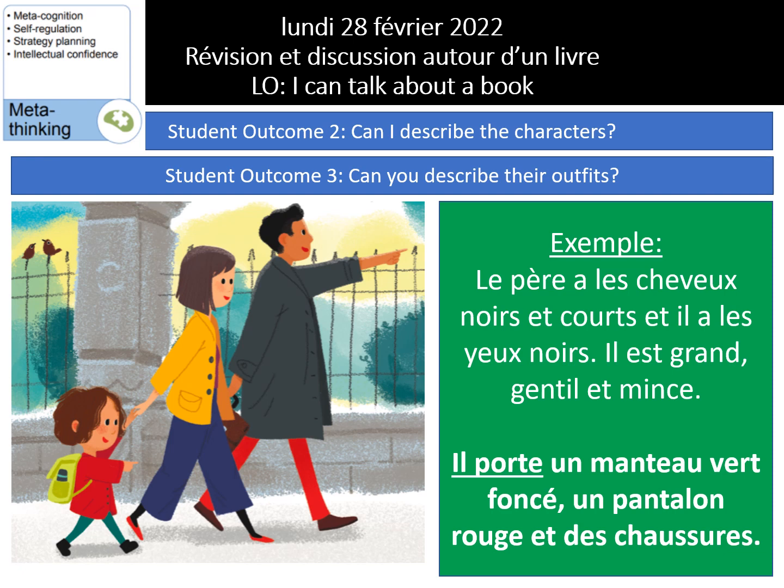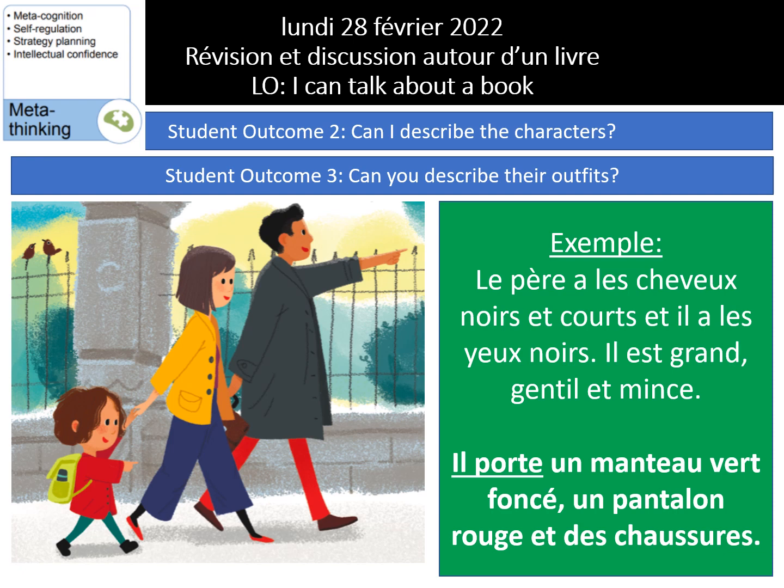And then the next one is, can you describe their outfits? I'm going to describe this man's outfit. Il porte un manteau vert, a green cloak he's wearing. He wears a green cloak, foncé, un pantalon rouge, a red trouser, and shoes.